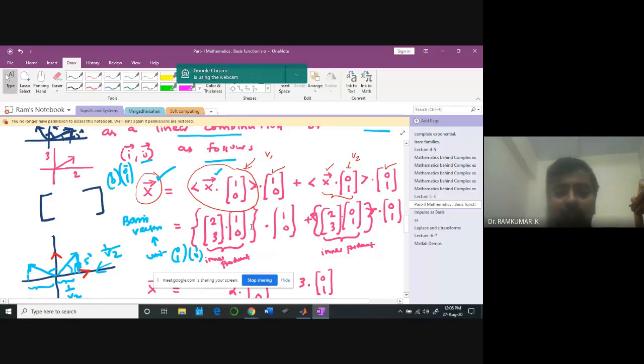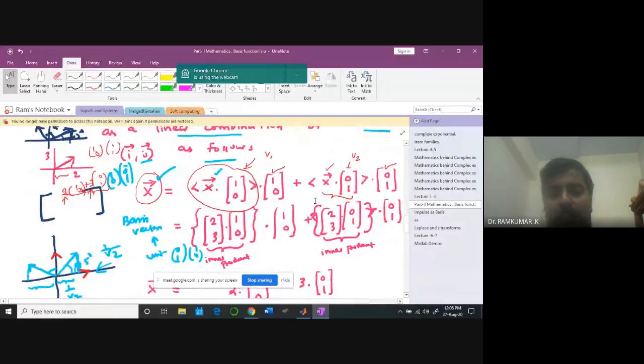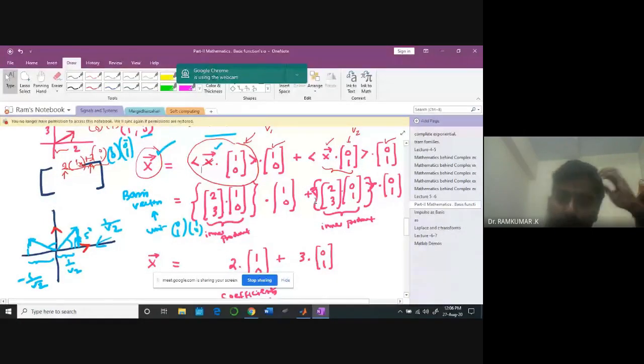For a simple case like the vector (3, 2), this can be represented as a linear combination of (1, 0) and (0, 1). It's quite obvious: 2 times (1, 0) and 3 times (0, 1). It's a linear combination you can write. So to get this 2 and 3, we take x as a whole and take the dot product with the corresponding basis vector.